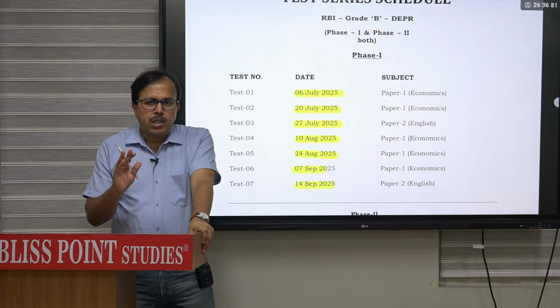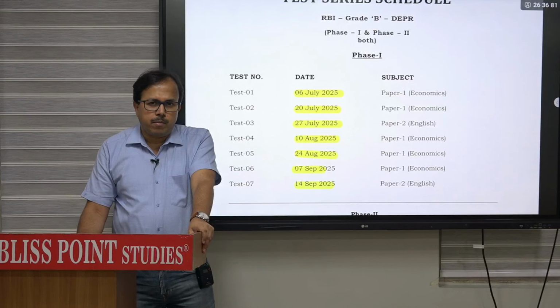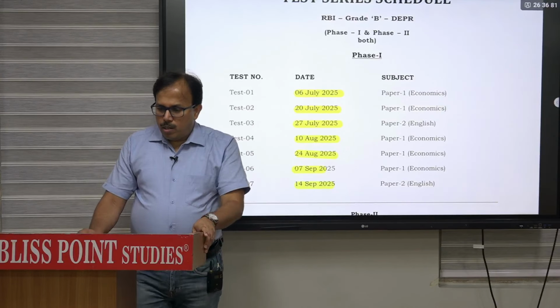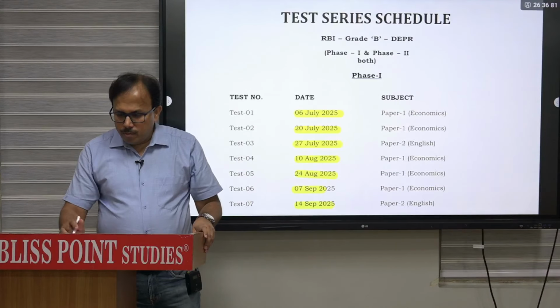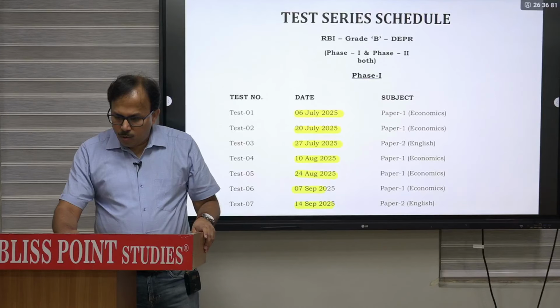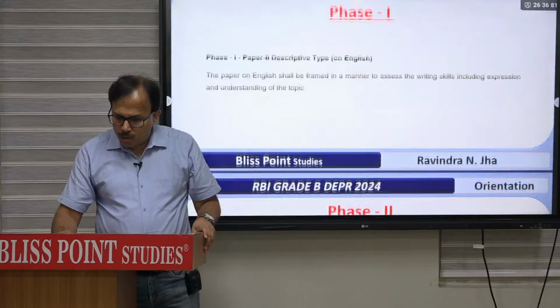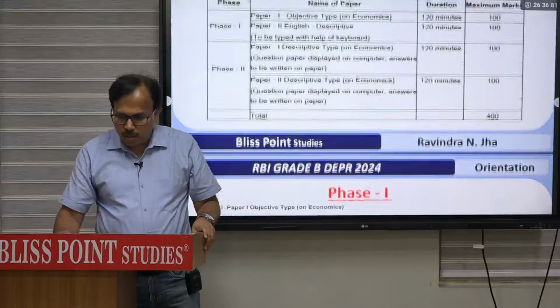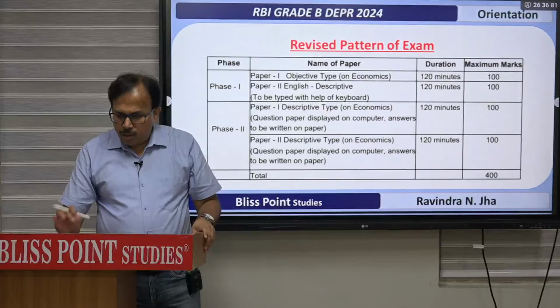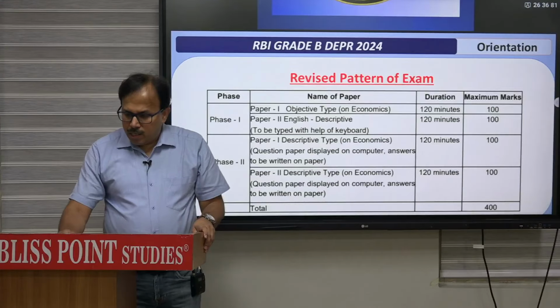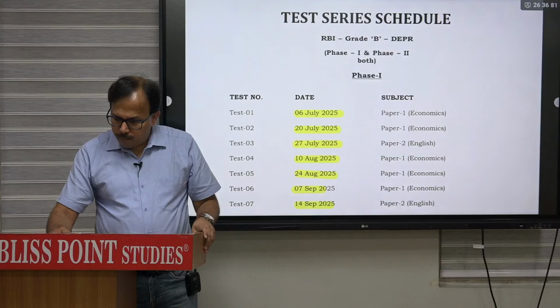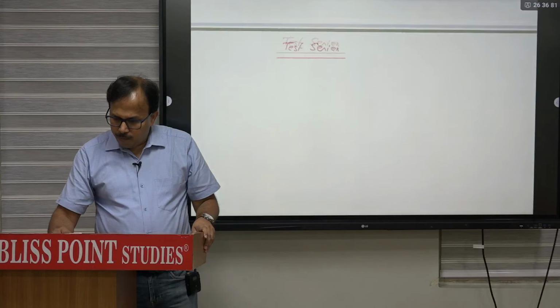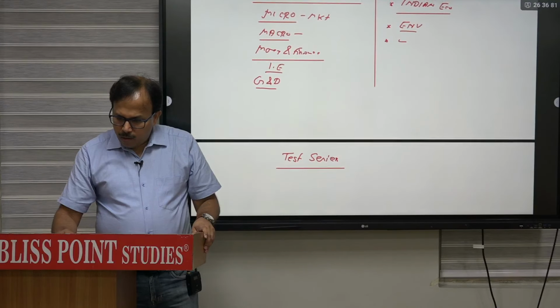Both papers will have 3 tests each. That is good enough. Clear? So I think I have explained all about the course content, syllabus, and cutoff for this pattern of exam. Clear?